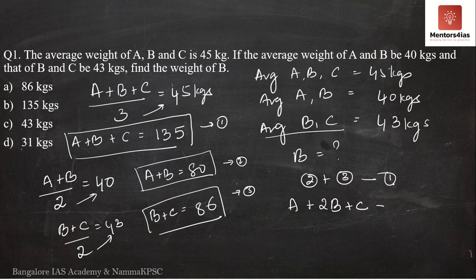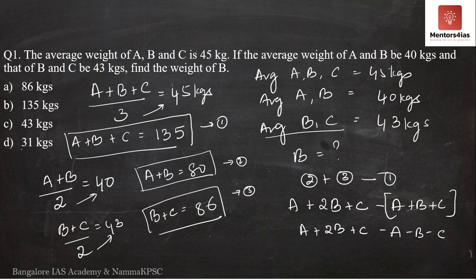From this we will subtract A plus B plus C. So we have A plus 2B plus C minus A minus B minus C. A and C get cancelled. 2B minus B is nothing but B.